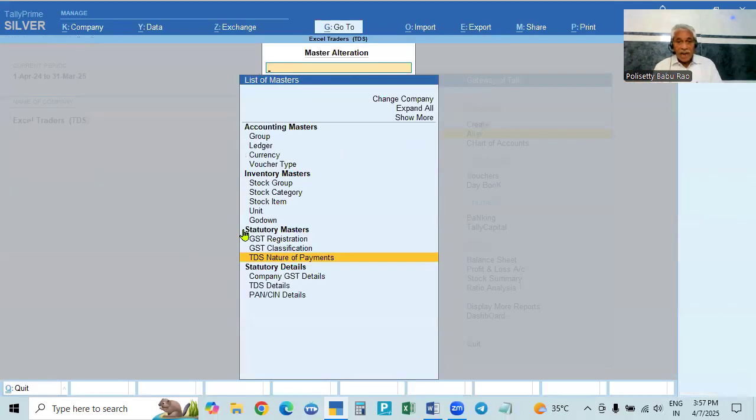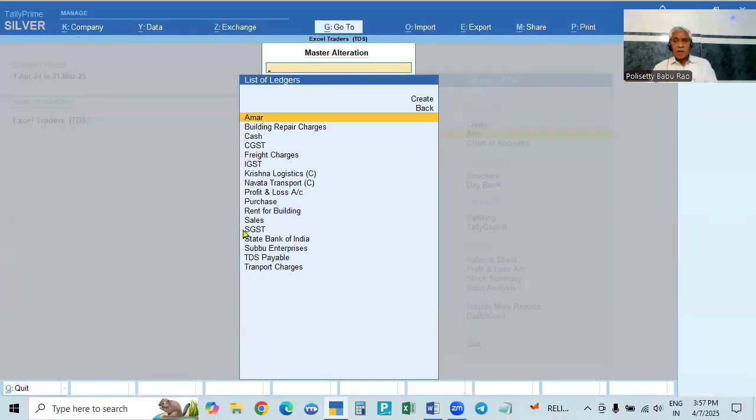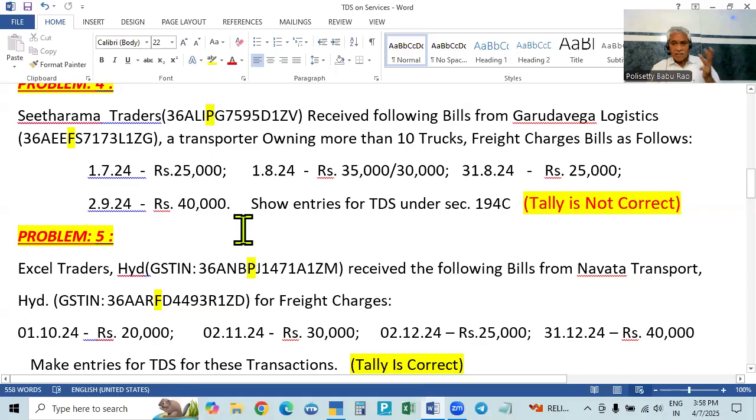You have to make it, and then we'll go to ledgers. We will make ledgers. See here, a deductee account is to be there. In the deductee account, we have to enable TDS, and on the service. In the service ledger also, since we are deducting from that person on the services, we have to enable the TDS and all other required options.